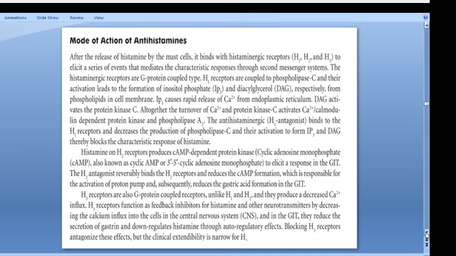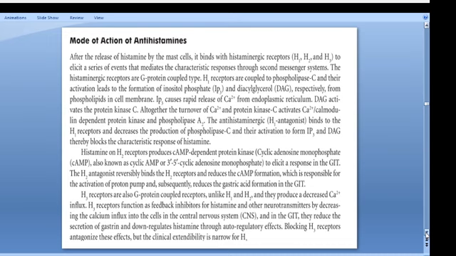There are three different mechanisms: H1 receptor blocking agent, H2 receptor blocking agent, and H3 receptor blocking agent. So what is the mechanism behind that? Once histamine is released in the body, what happens? We have to inhibit it. How does it act? It binds the histaminic receptors like H1, H2, H3 to elicit a series of events that mediate the characteristic response through the secondary messenger system.